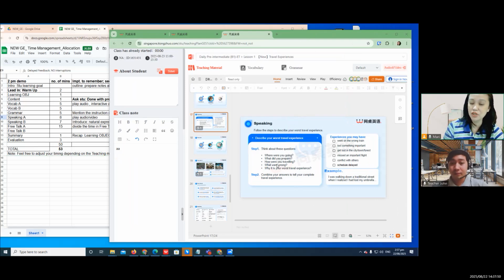Because some teachers would, let's say from grammar, pagdating dito, hindi na siya magli-lead or hindi kina-clarify yung instruction. So si student lang ang magbabasa and then they will just try to do the activity. But remember that each activity, you will be the one to conduct it and lead your student what to do in that section.